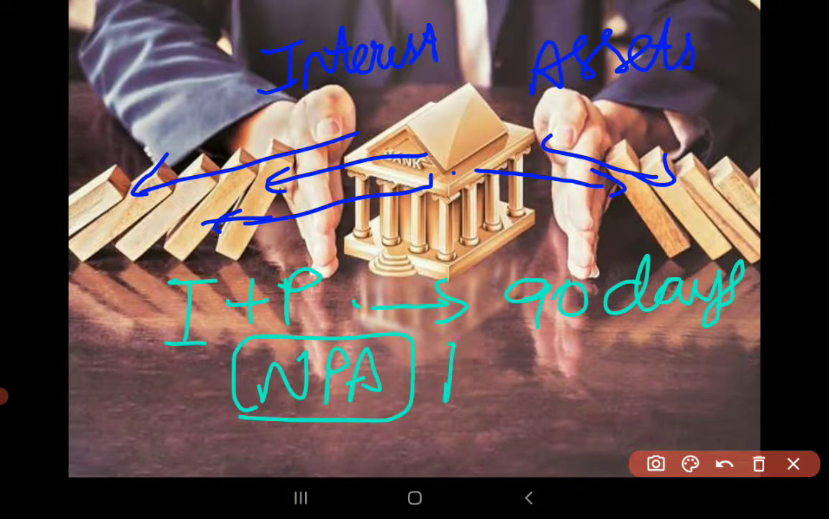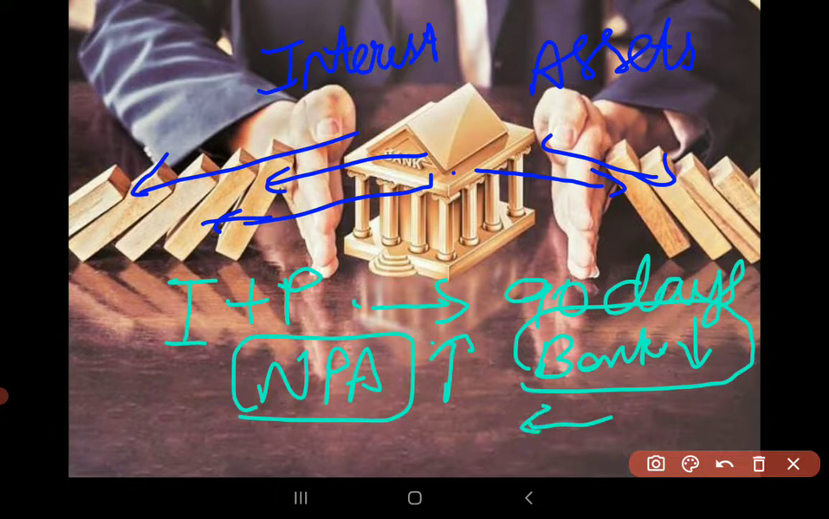When the non-performing assets have increased, the banks will have less capacity to lend more because they will be in losses. They will not be getting any interest, nor will the repayment be done. So when the banks have low funds to lend to others, the growth of the economy will be affected.